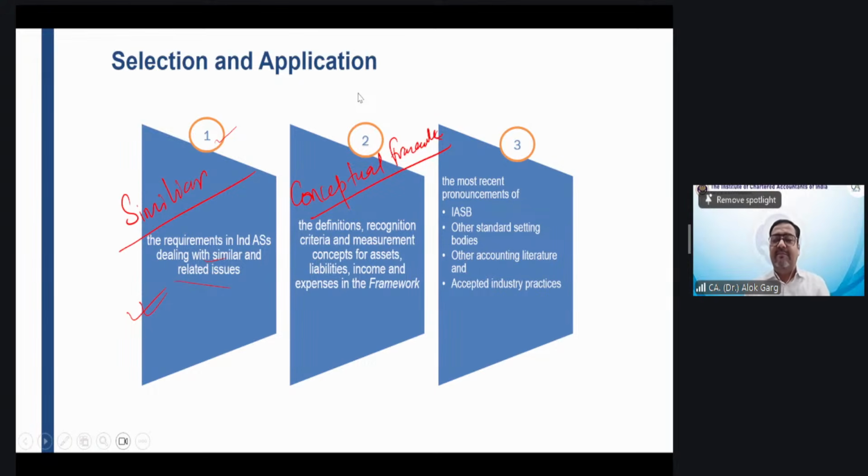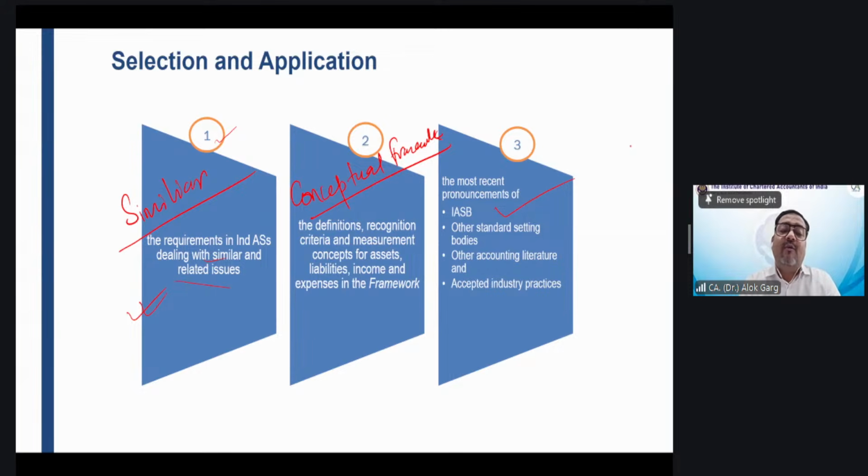So Ind AS have been developed and drafted using the conceptual framework. Sir, please refer to the conceptual framework. Okay. Sir, what happens if we will not get the answer with the help of the conceptual framework also? Then Ind AS 8 says that you have to refer to the most recent pronouncement given by the International Accounting Standards Board.